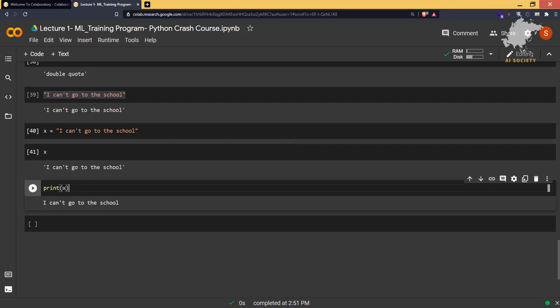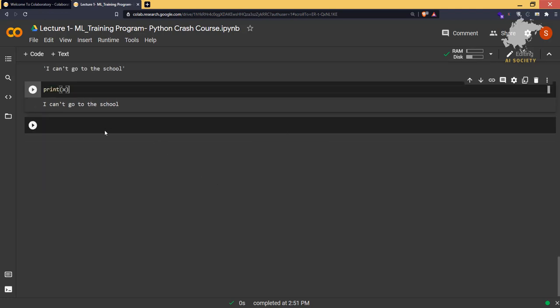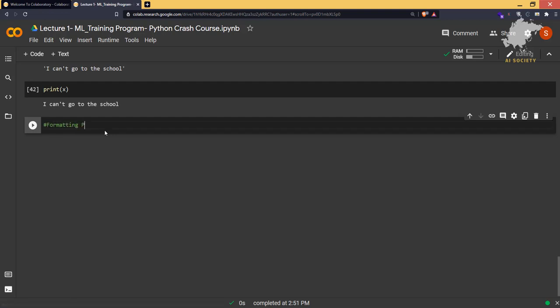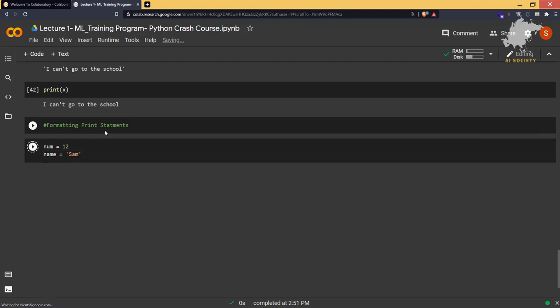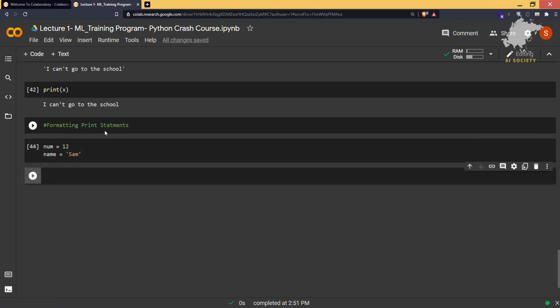Now let's talk about a very good concept called formatting, or formatting print statements. Say num is equal to 12 and name is equal to Sam. If I store these two variables, there are two ways of formatting the print statement. What do I mean by formatting?